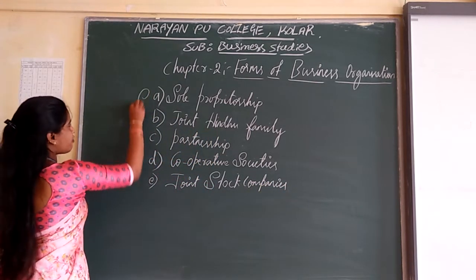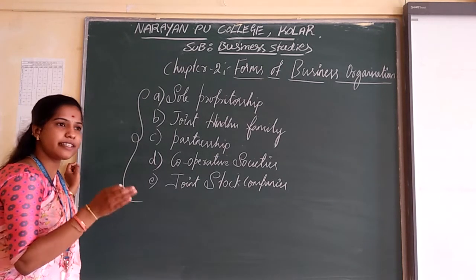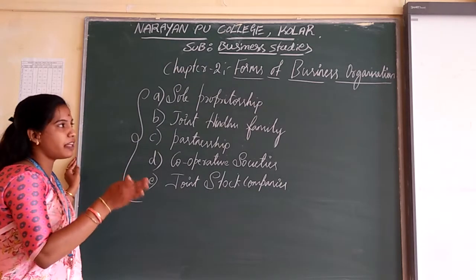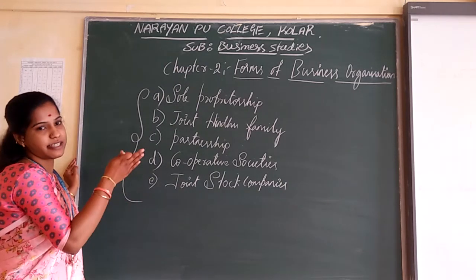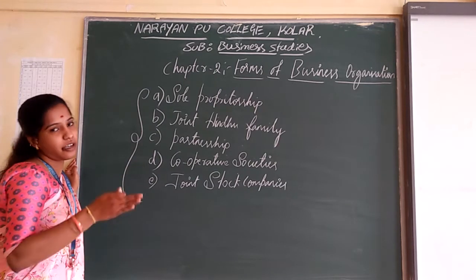These are the 5 different kinds of business organization. In this chapter, you are going to learn a brief explanation of the concept of each business organization, one by one.